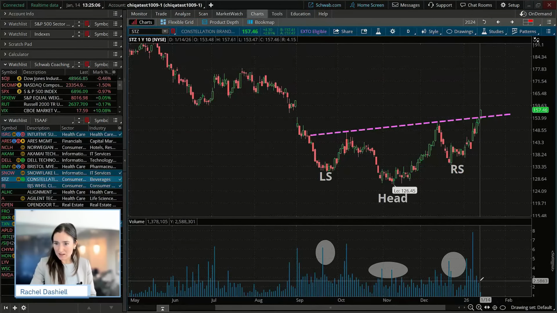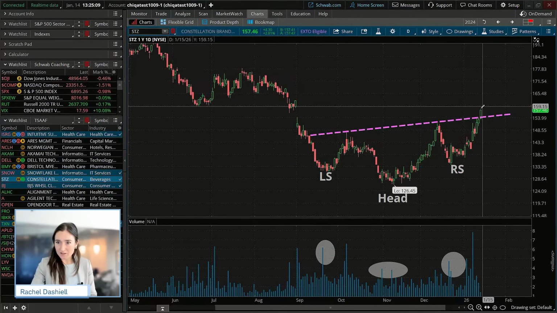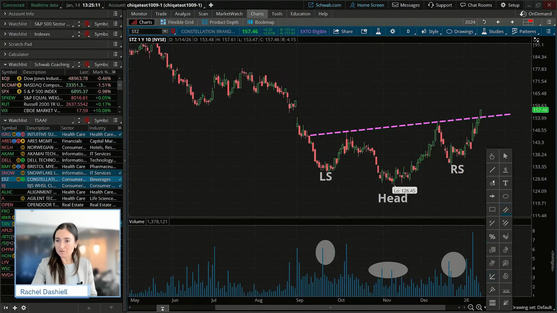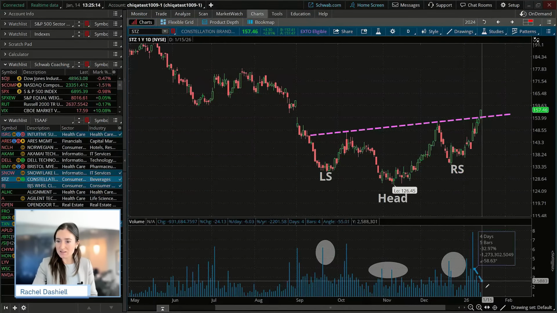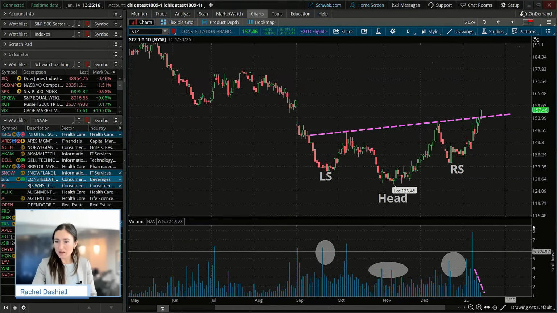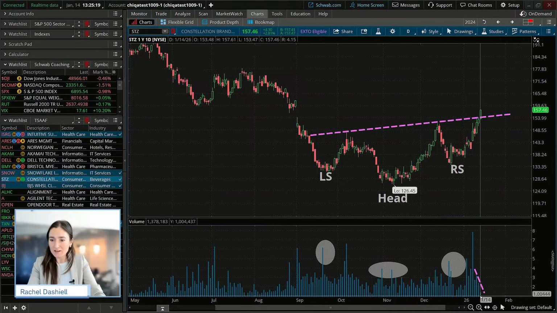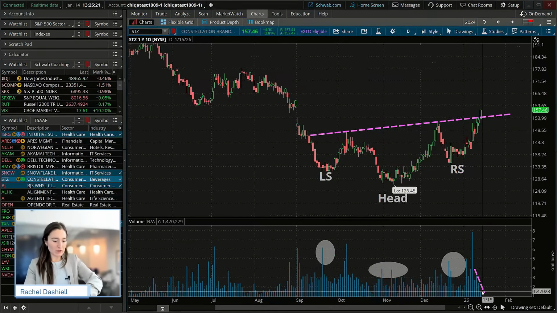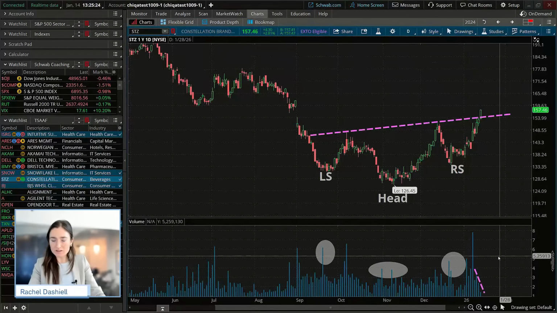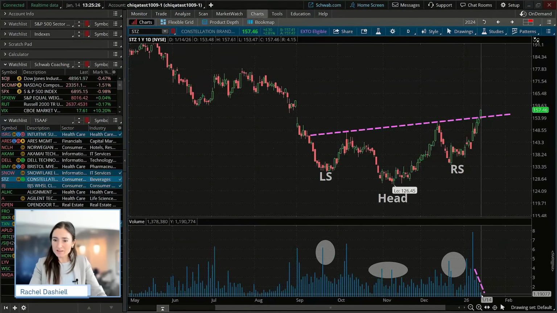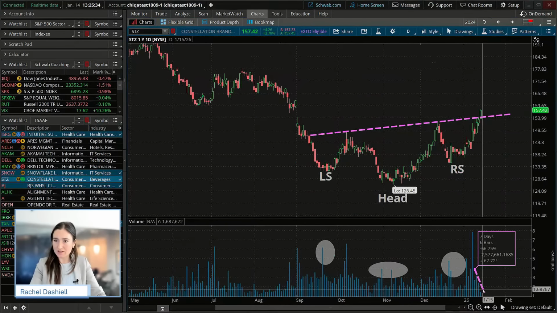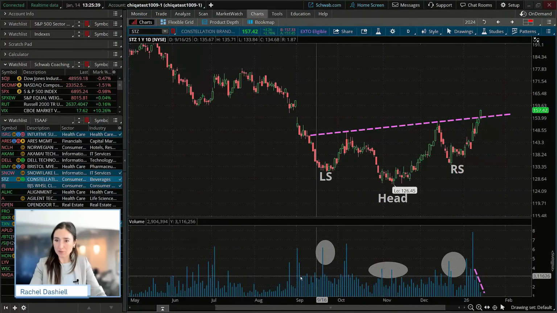But the interesting thing is, we see this breakout here, but we don't have an increase in volume on this breakout. So this is interesting to me. We actually see that the volume today, and this is still with about 2.5 hours left until market close, is one of the lowest volume days, even over the prior few days on this advance that we have seen through this entire period. So I would find that pretty notable.